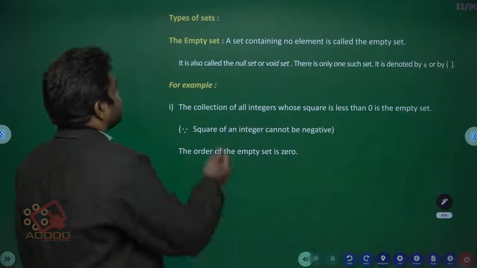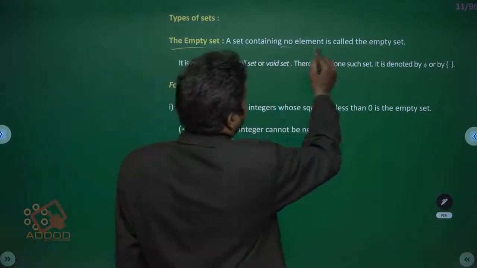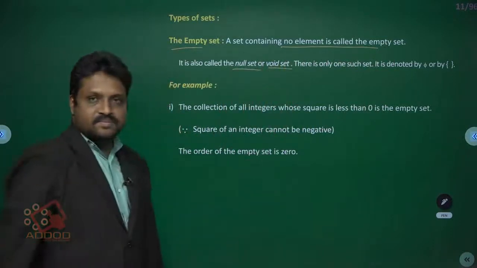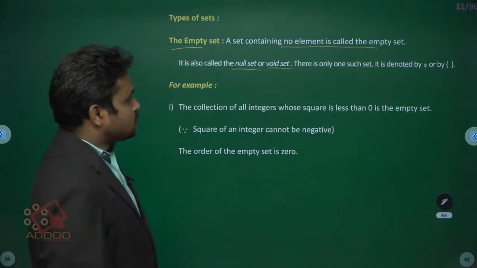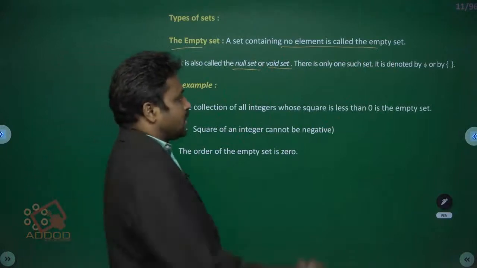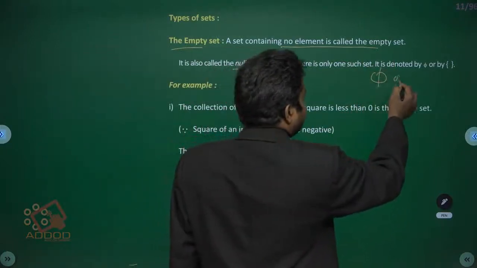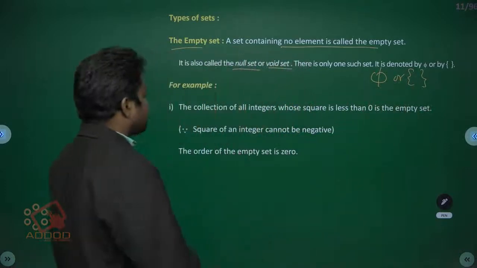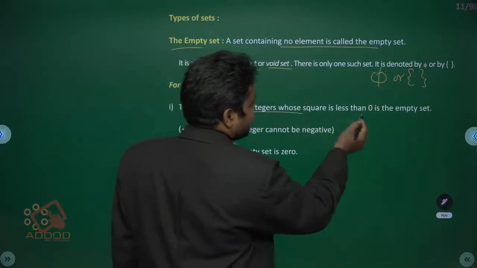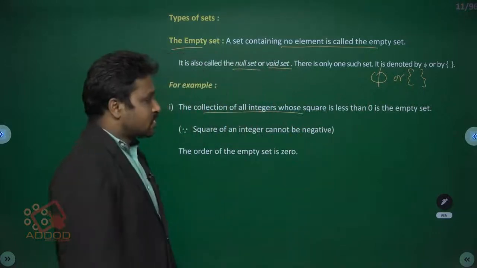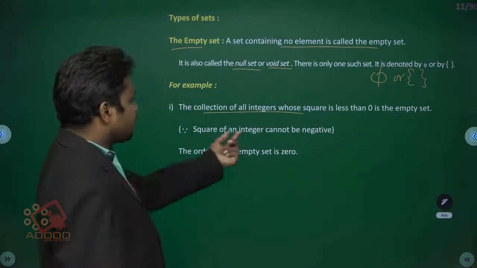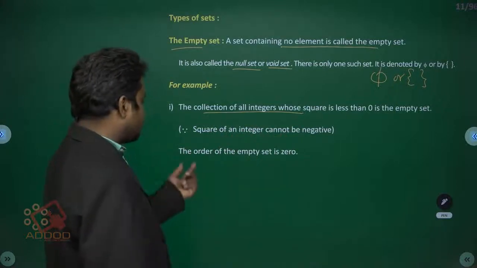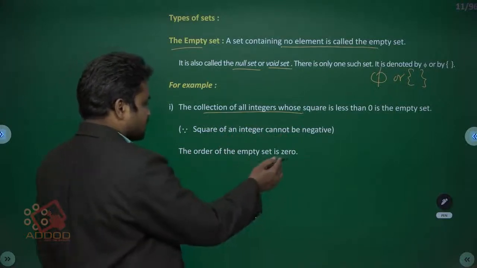Next, types of sets. First one, empty set. A set containing no element is called an empty set. It is also called a null set or void set. There is only one such set. It is denoted by phi or empty braces, without any elements. For example, the collection of all integers whose square is less than 0 is an empty set, since the square of an integer cannot be negative. The order of the empty set is 0.